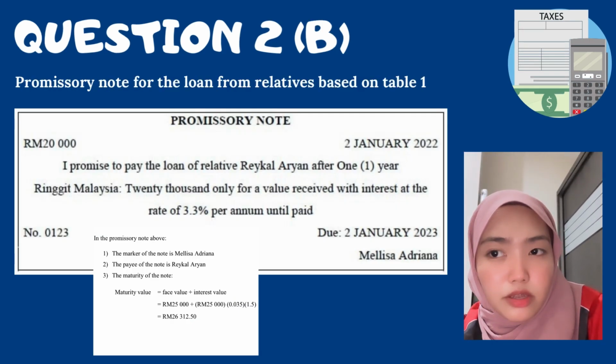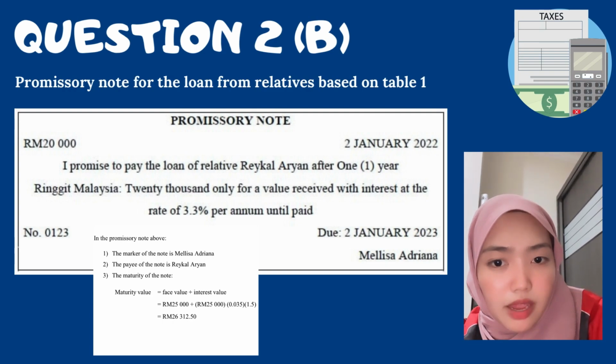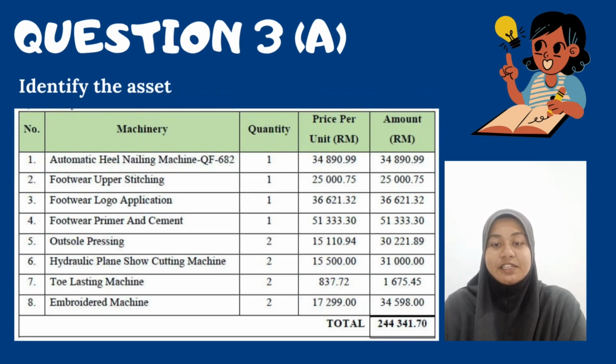In the promissory notes above, firstly, the maker of the note is Melissa Adriana. Secondly, the payee of the note is Rekal Aryan. Lastly, the maturity value of the note is RM26,312.50.